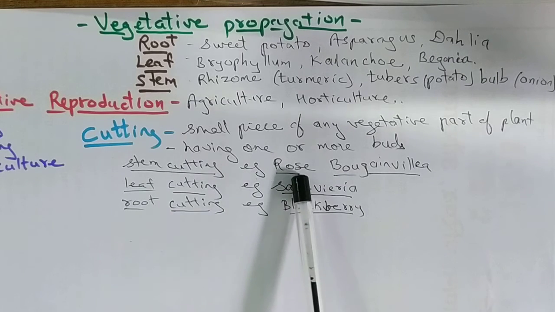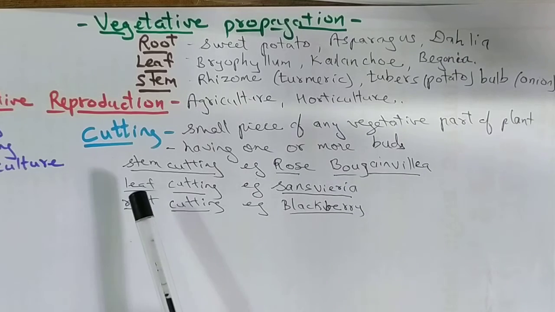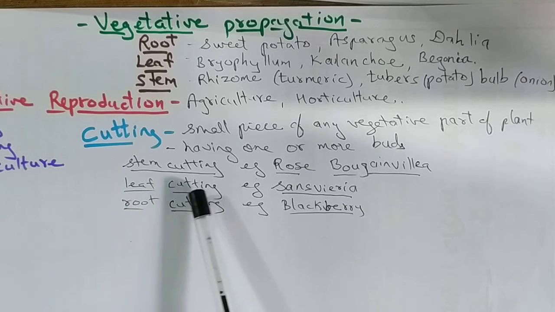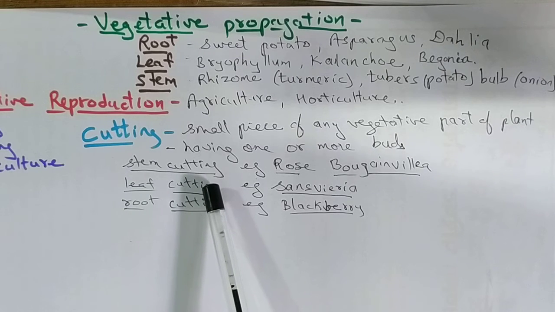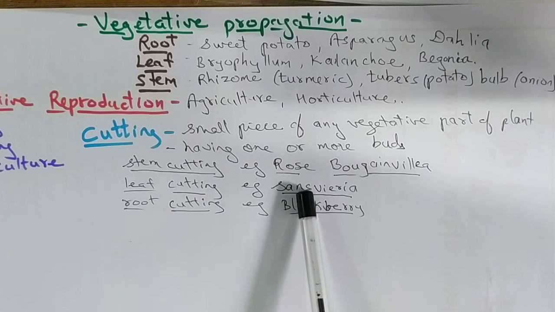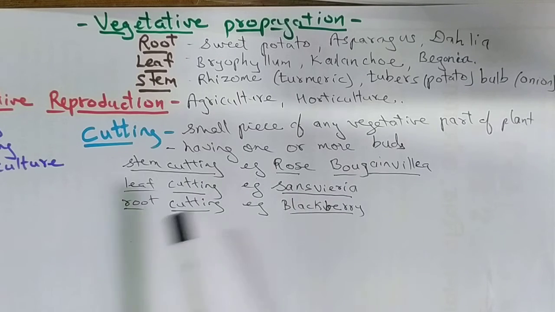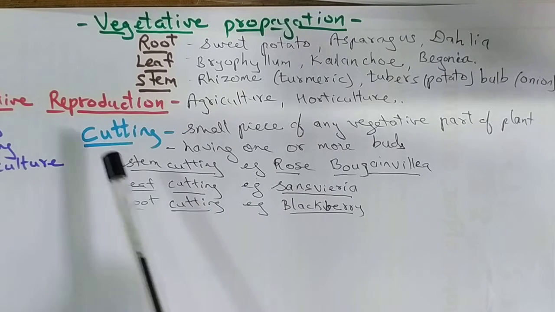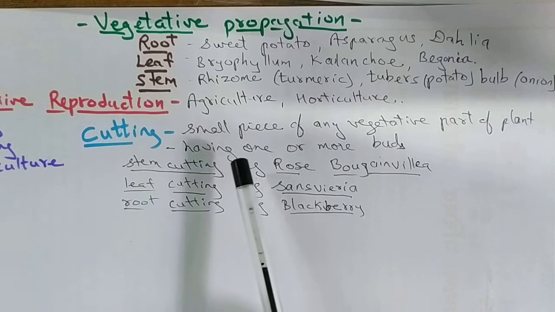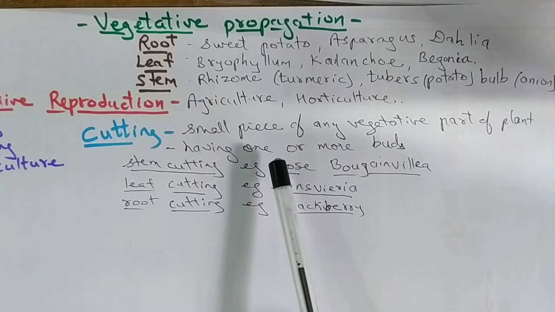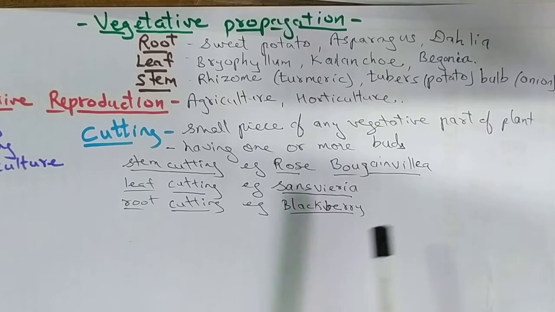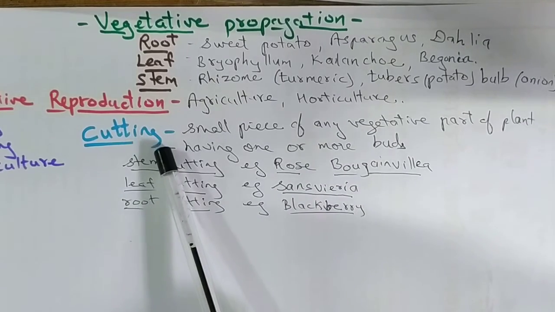In case of rose or bougainvillea, we can put the stem part in the ground. We can also do leaf cutting: cut the leaf, just put it into the ground, give the soil and water, and the plant starts growing. Example is sassafras. Or there can be root cutting. Example, blackberry. Cutting is you just have to cut a piece of the plant and plant it into the ground, give the favorable conditions and the new plant will grow. So all this we have seen in cutting.